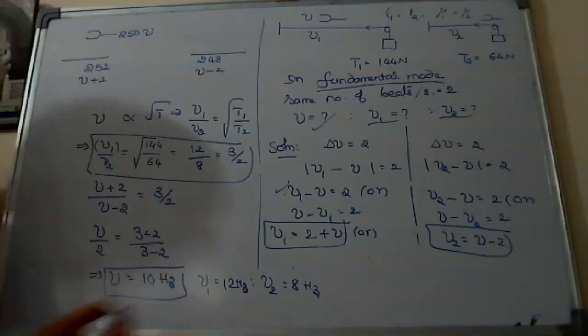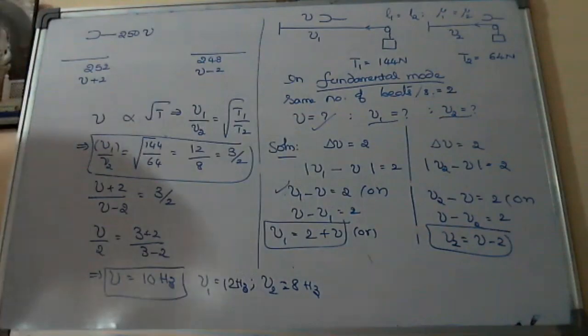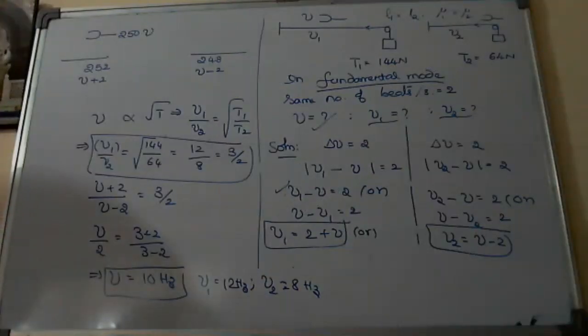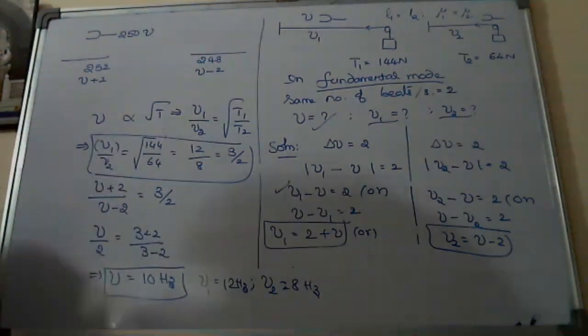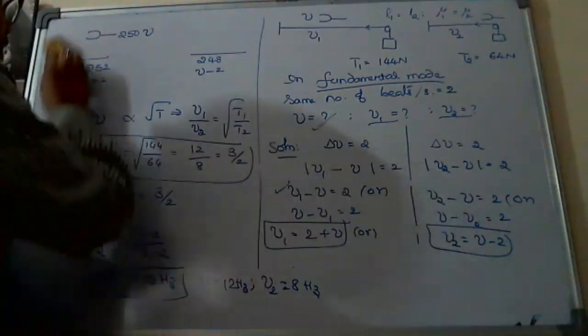These are the answers, nu1 and nu2. Okay, good. So did you understand the method here, what I said?